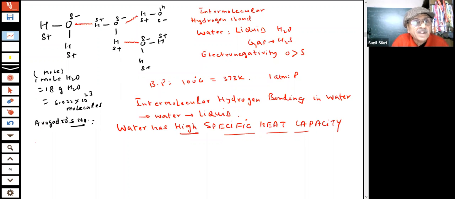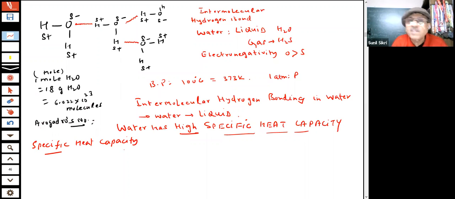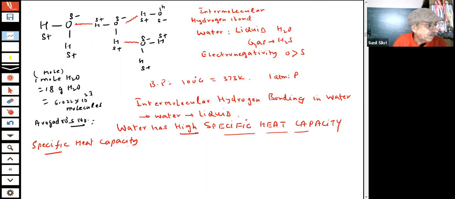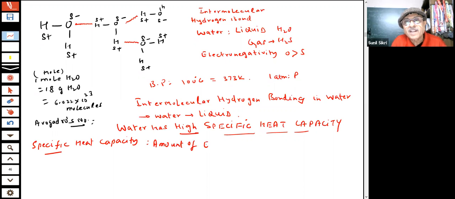If we give the definition of specific heat in physics, how much is the heat capacity of water? It can absorb a large amount of heat without its temperature rising too much. So what we define as the amount of energy.